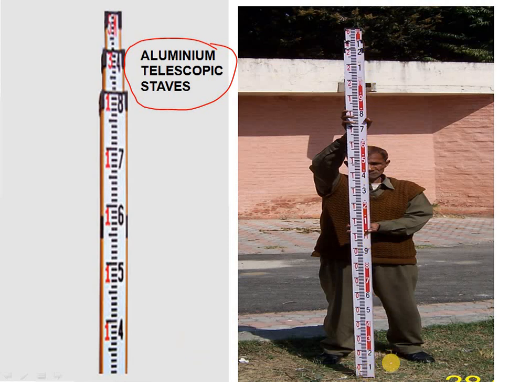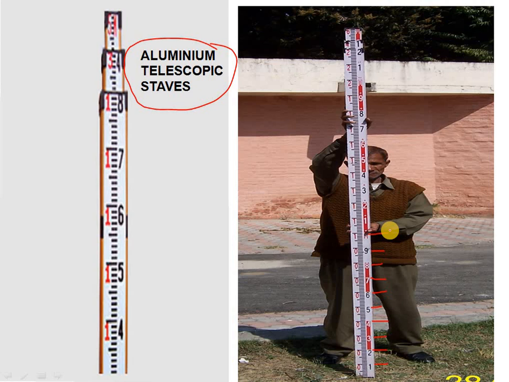You can see the measurements. The first measurement, up to here, is 0.1, 0.2, 0.3, 0.4, 0.5, 0.6, 0.7, 0.8, 0.9. Up to here it is completed, it is 1 meter.